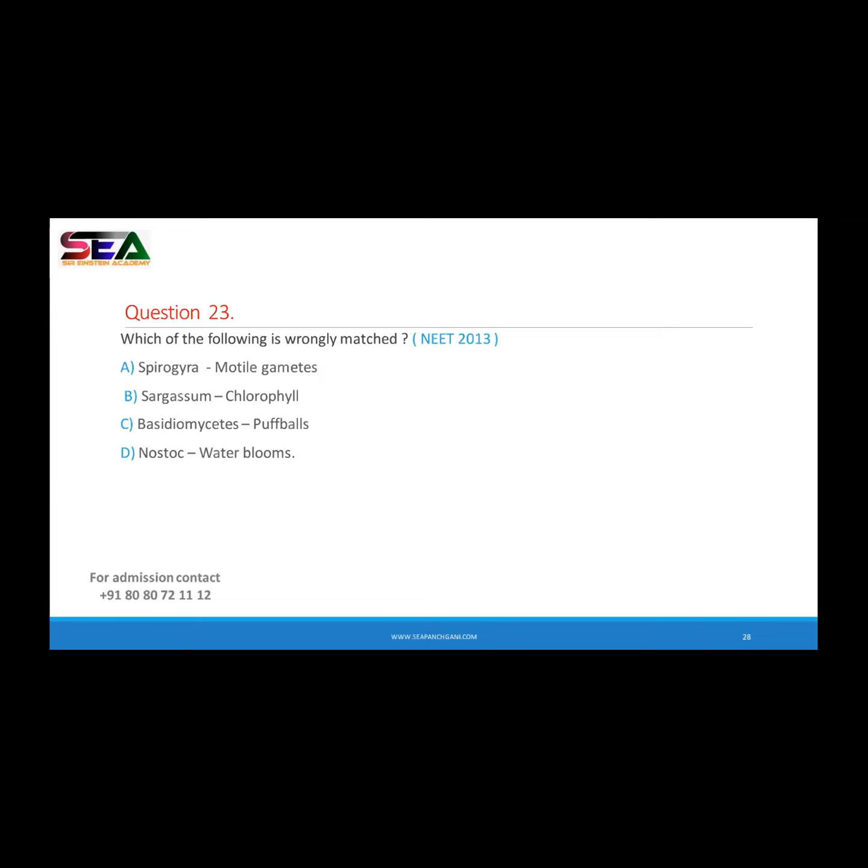So one characteristic of a different group is given. Which one is wrongly matched? I don't want just the answer. Tell me why the statement is wrong. What is the correct statement then? Okay, Shweta. Along with that, you have to explain why the first statement is wrong. Okay, Siddesh.